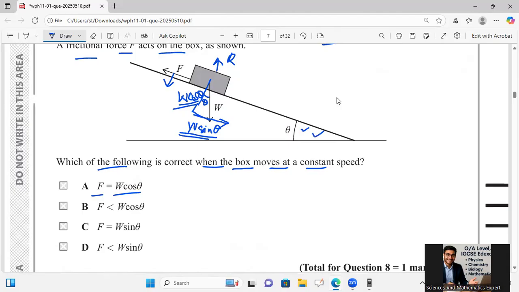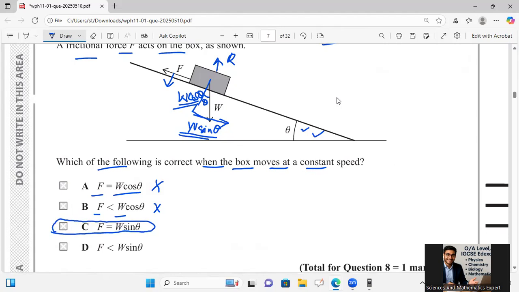Then W sine theta is equal to F and R is equal to W cos theta. F is equal to W cos theta is wrong, because F is equal to W sine theta. Now this option will be right: F is equal to W sine theta.